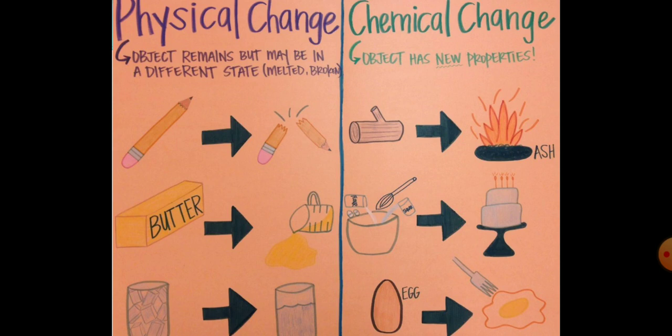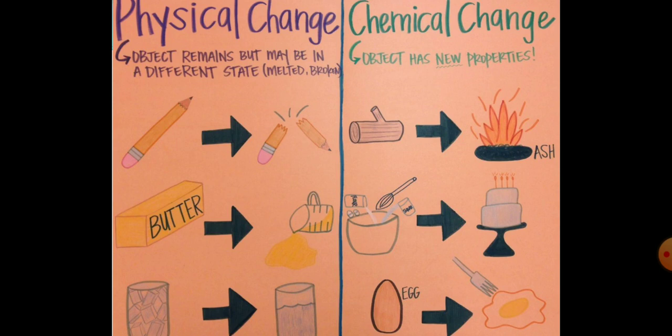Example, take curd. Curd is formed from milk. Once the curd is formed from milk, you cannot get the milk again. So all the chemical changes are irreversible, whereas all the physical changes are reversible in most cases.